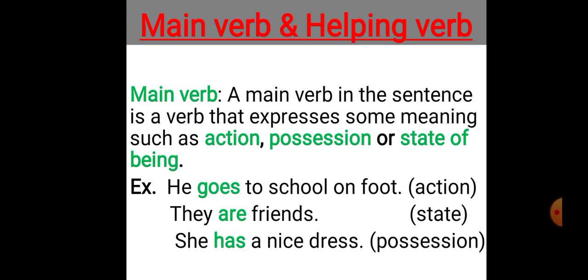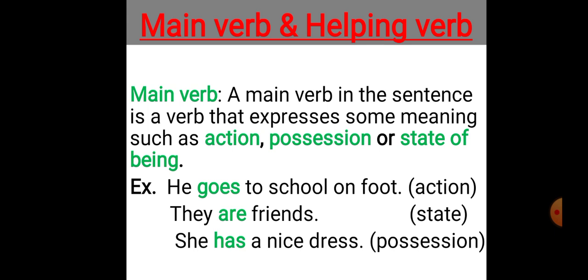In the next sentence, they are friends. Here also, are is the verb, but is it a main verb? Yes, of course, it's a main verb because it describes the state of the person. They are friends means they are friends at the present time. It describes the state of those persons' relationship at the present time.